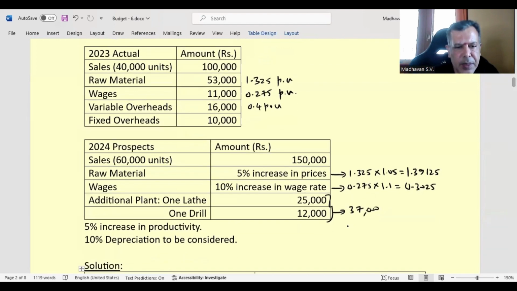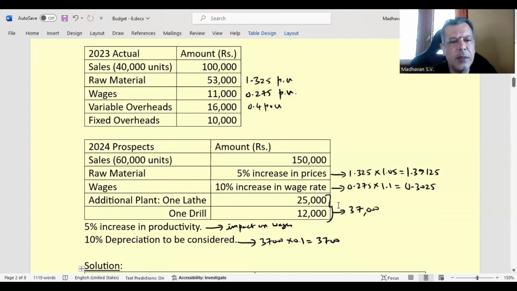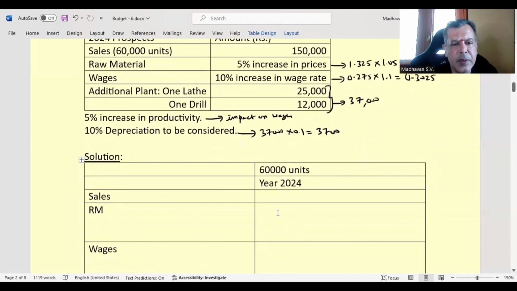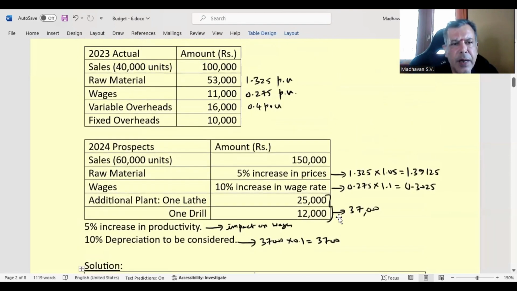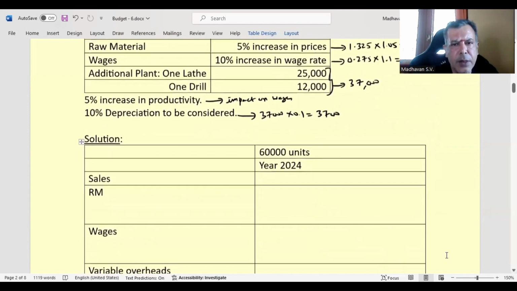Then there is a 5% increase in productivity that will have an impact on wages. 10% depreciation, which will have it on this 37,000. Depreciation works out to 3,700. Now let us proceed. Sales, as it is, we will write 1,50,000.